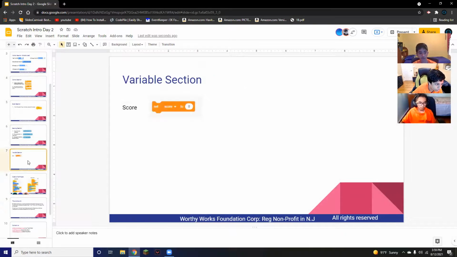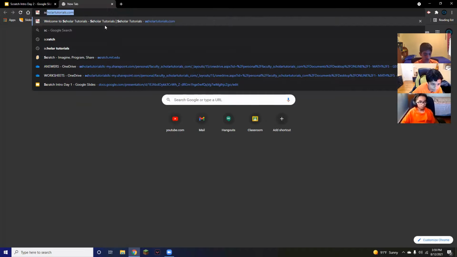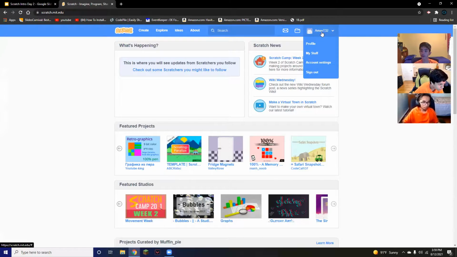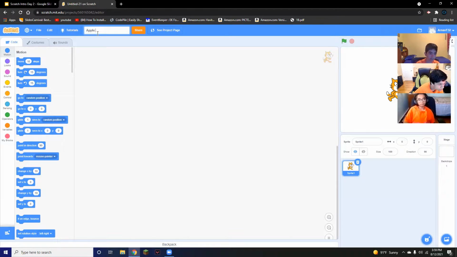Okay, so I'm just going to get started. I'm going to go to scratch.mit.edu, log into your account. I'm already logged in, so I won't need to do that. You're just going to click create. You can name this whatever you want. I'm going to name it apple catching.